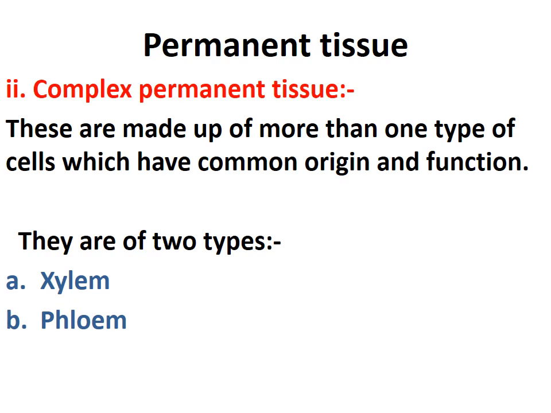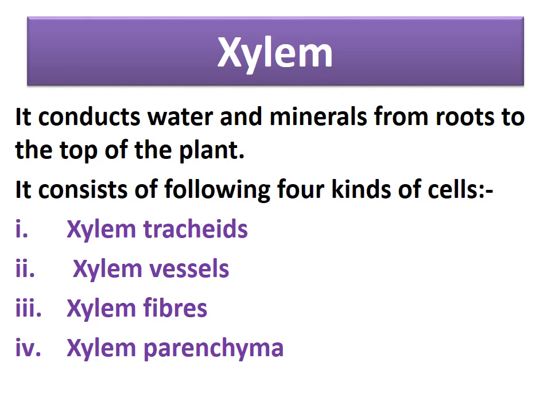Simple permanent tissue done. Now complex permanent tissue. It is made up of more than one type of cell which have common origin and function. Now there are two types of complex permanent tissue. Number one, xylem. Number two, phloem. Xylem conducts water and minerals from the roots to the top of the plant. And it has four kinds of cells. What are those? Tracheids, vessels, xylem fibers and xylem parenchyma.